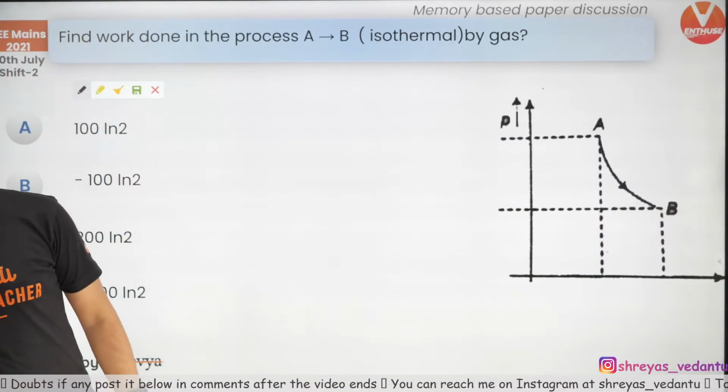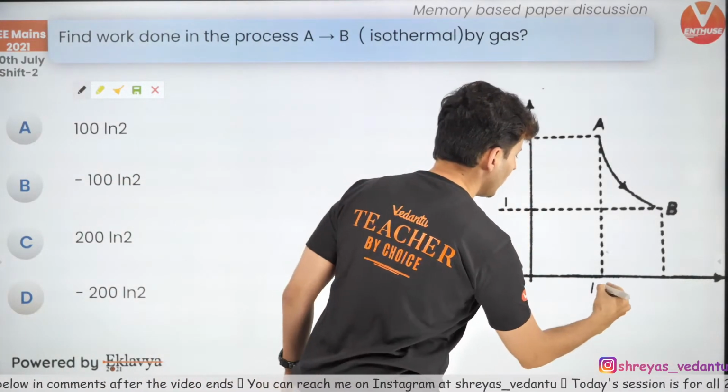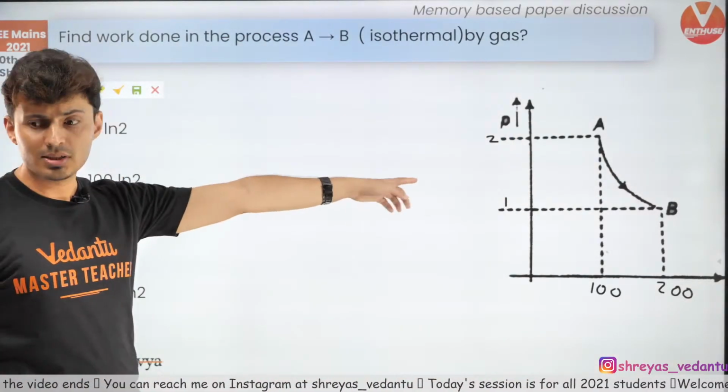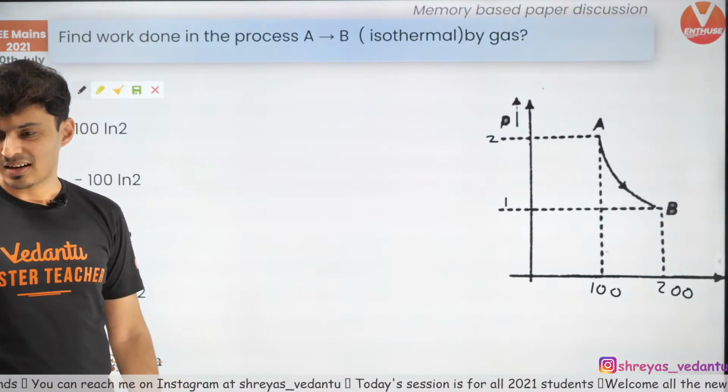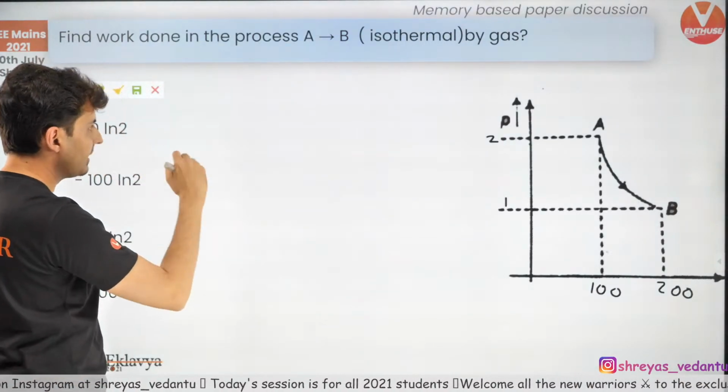I need to check what the values were. Just check if 1 was here, 2 was here, 100 was here, and 200 was here. Was this the graph? Just check this out. So, if this is an isothermal process, what do we need to do?